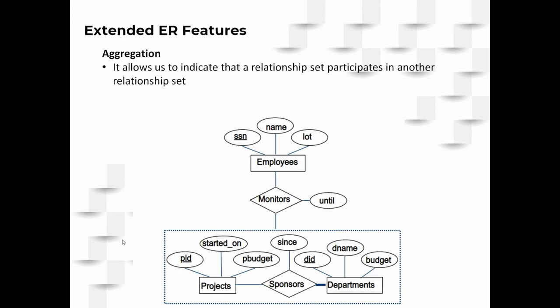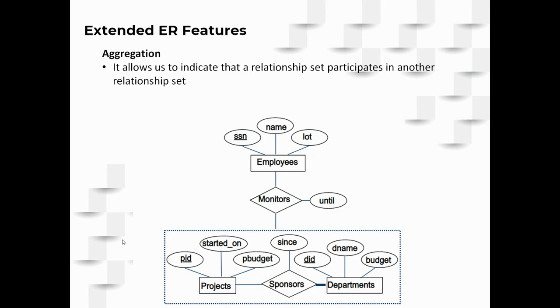So then the next one is called aggregation. Till now we have seen relationships between entities only. A relationship is an association between entities. But aggregation is the one which is forming the association among relationships. So how can one relationship participate in another relationship? That is our question, right?